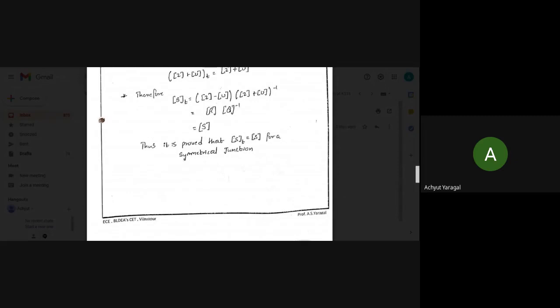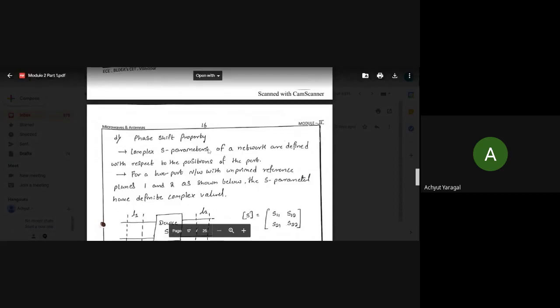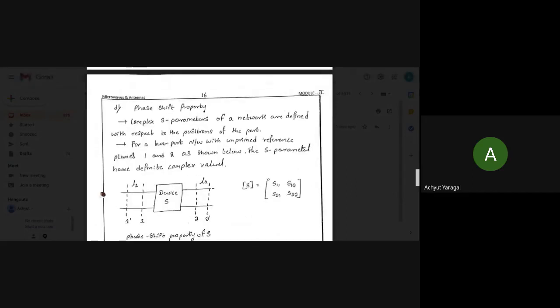Now let us understand another property, the phase shift property. What is this phase shift property? I think we have learned about the phase shifter. It is nothing but shifting the phase of a particular signal when it is passed through the equipment. A phase shifter equipment will be there.